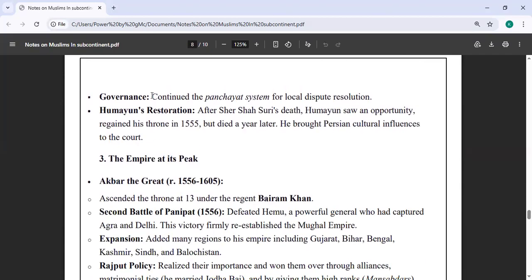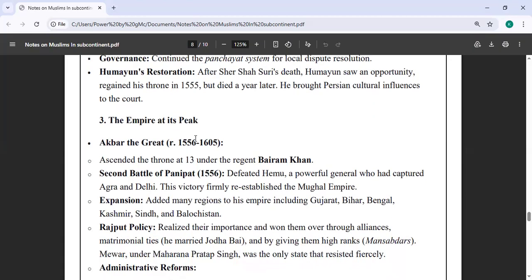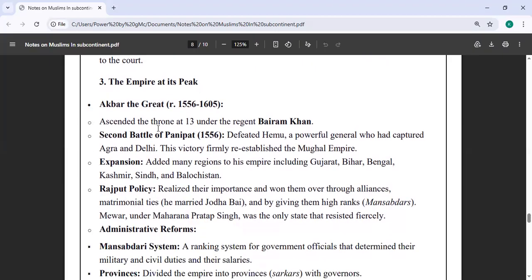He continued the panchayat system for local dispute resolution. Humayun's restoration was then done after Sher Shah Suri's death. Humayun saw an opportunity and regained his throne, but died a year later, and he brought Persian culture and influence to the court because he had been exiled there. Then Akbar the Great got the power, and that's how the empire started its peak.